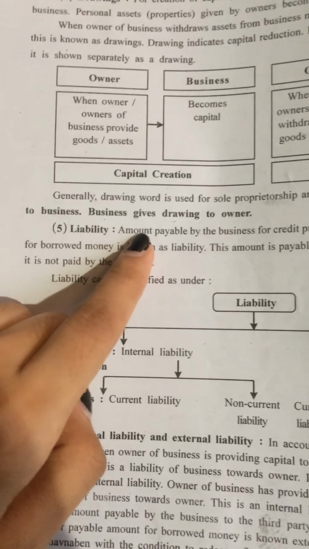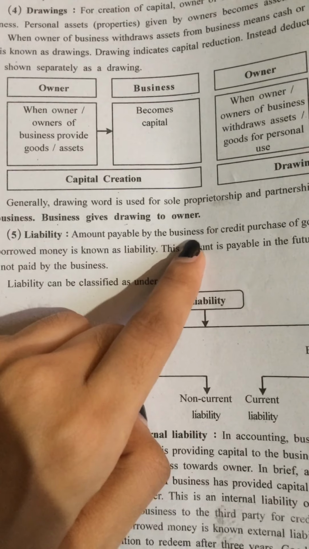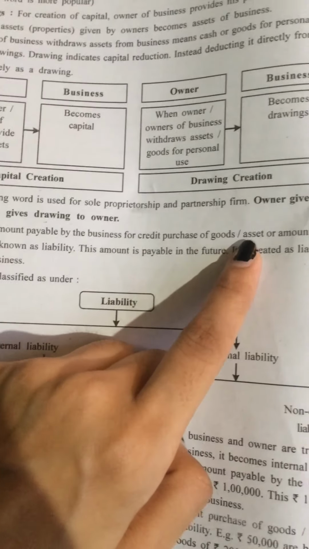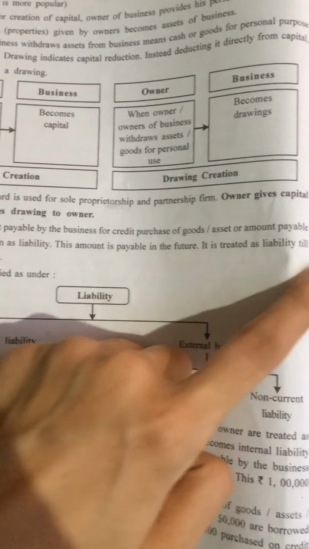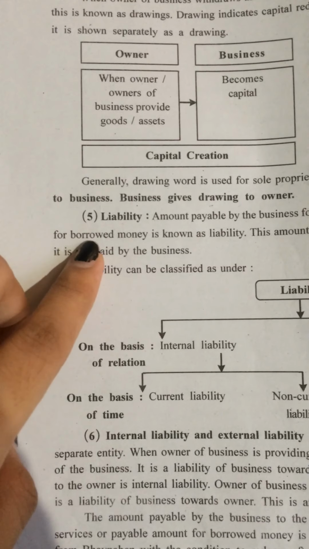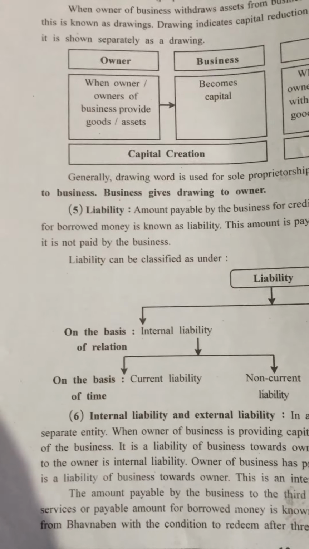Liability means amount payable by the business for credit purchase of goods or assets, or amount payable for borrowed money is known as liability.